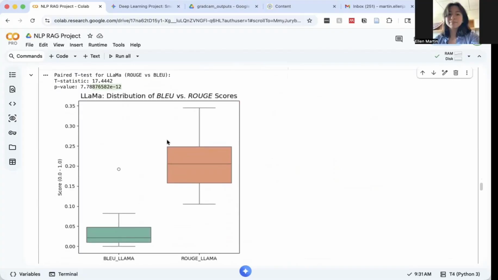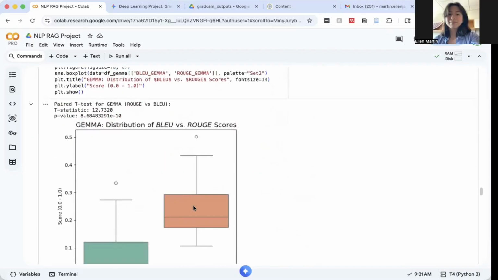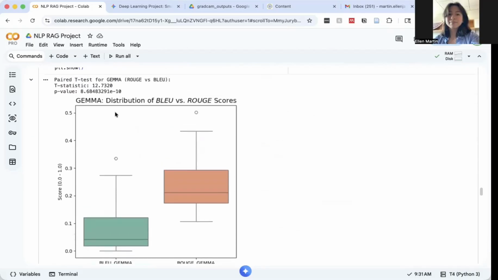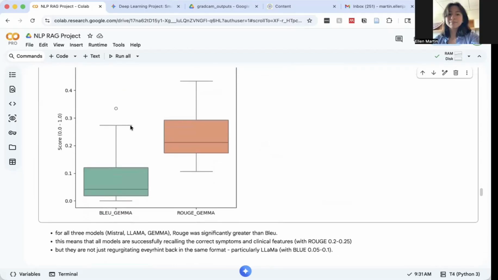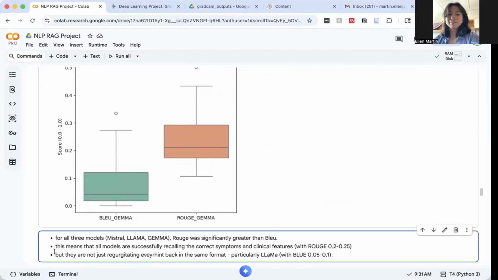So this is for LLaMa. You can see ROUGE is greater than BLEU, for Mistral, and for Gemma. And you can look at the p-values for the paired t-test. And this means that all models are successfully recalling the correct symptoms and clinical features, with ROUGE between 0.2 and 0.25. So it's not huge. We might want to see that a little bit greater.